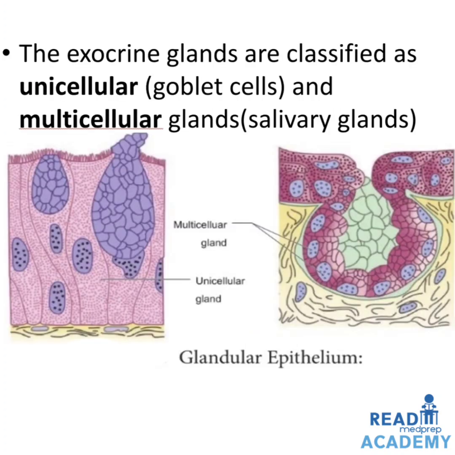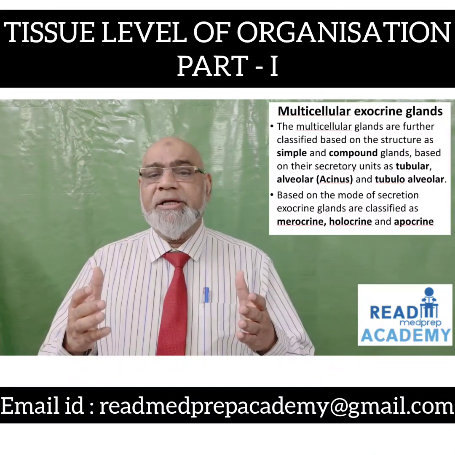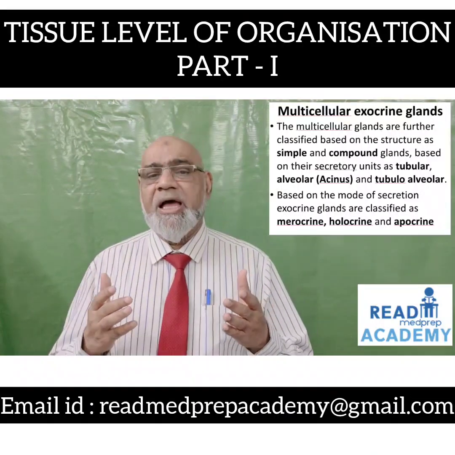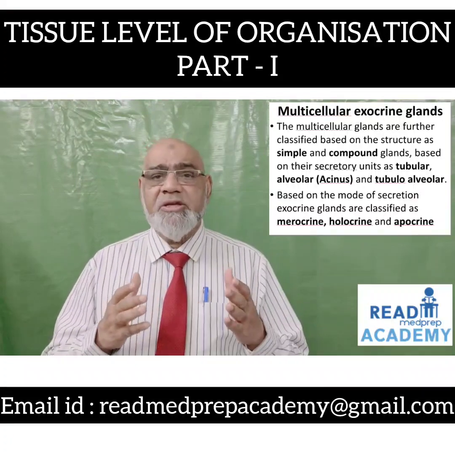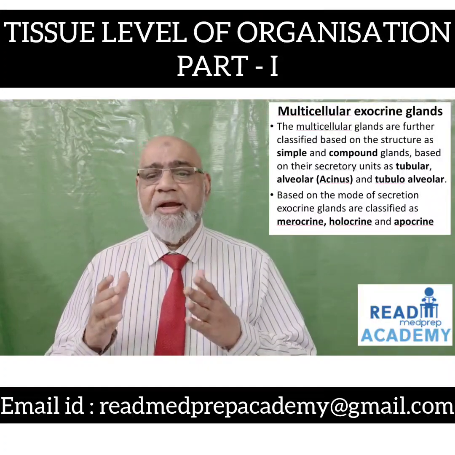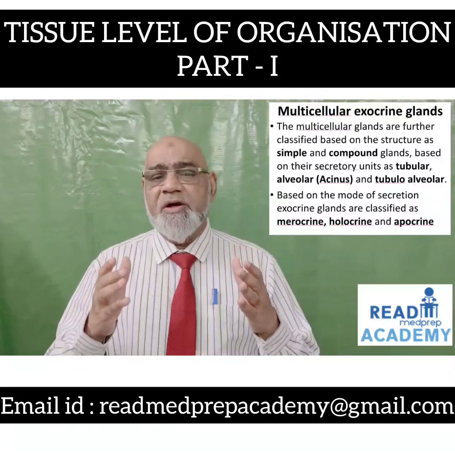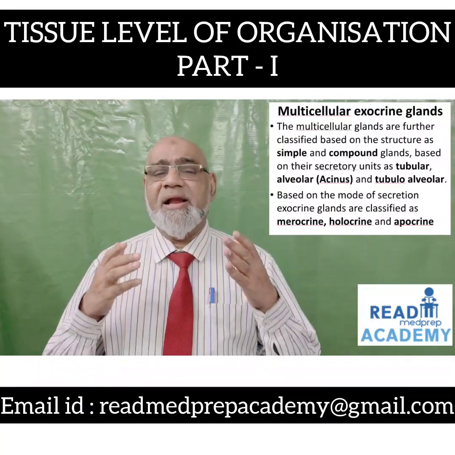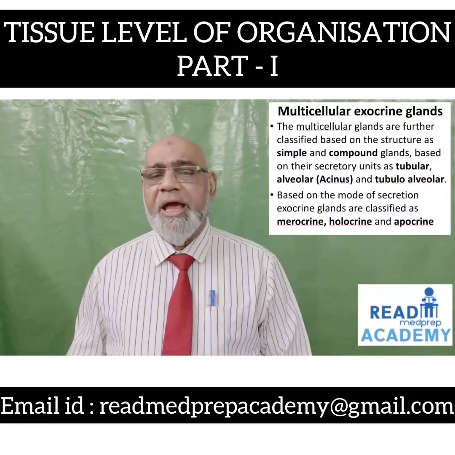The exocrine glands are classified as unicellular glands or goblet glands. In the image below on the left side you can see the unicellular goblet cells, which secrete the mucus. On the right side you can see the multicellular salivary glands, which pour the secretions into the lumen and onto the surface. Multicellular glands are further classified as simple and compound glands based on their secretory units as tubular, alveolar or acinous, and tubulo-alveolar. Based on the mode of secretion, exocrine glands are classified as merocrine, holocrine and apocrine.